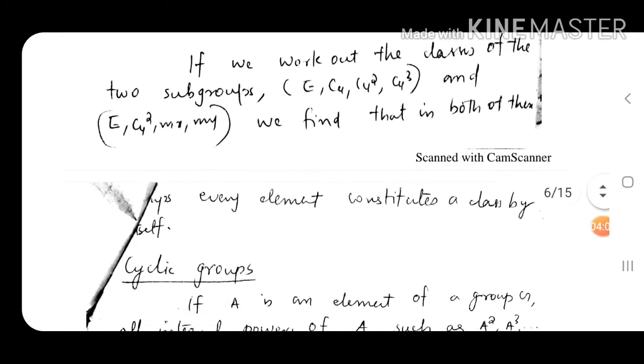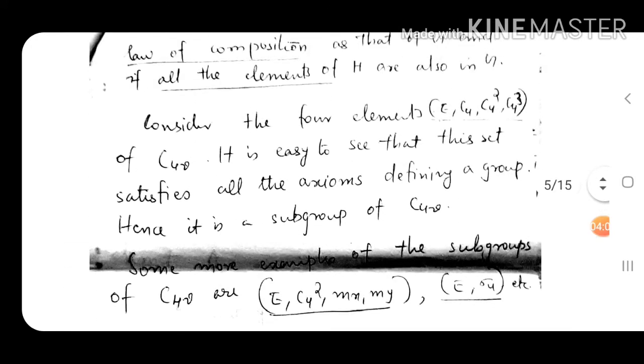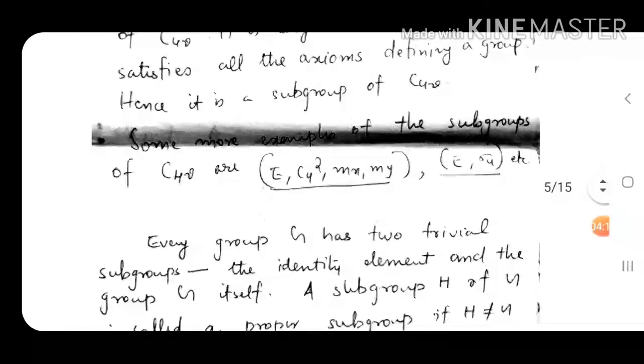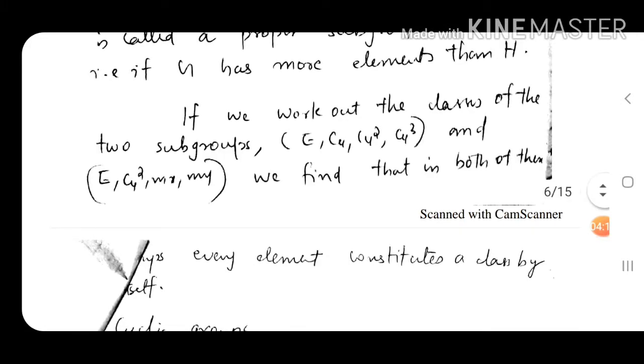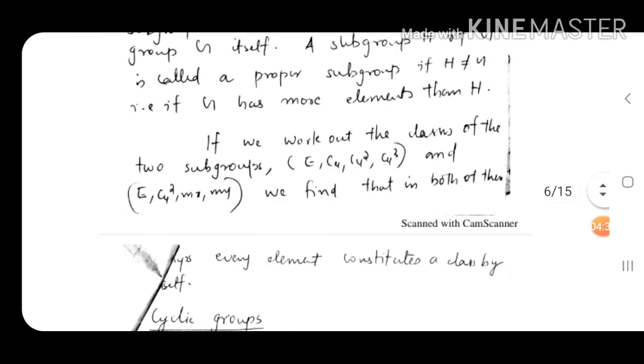Now if we work out the classes of these two subgroups, E, C4, C4 square, C4 cube, and E, C4 square, MX, MY, these are all subgroups. If you work out the classes, the sets of conjugate elements, we find that every element constitutes a class by itself. So E is a class, C4 is a class.